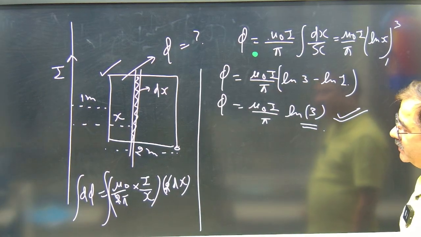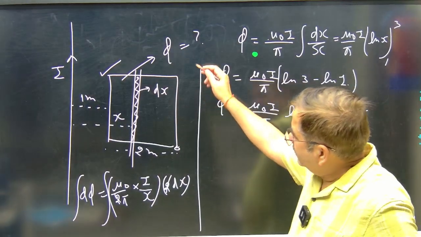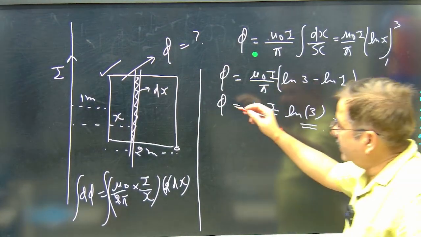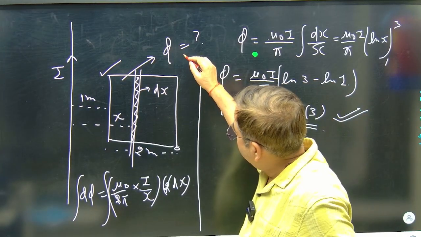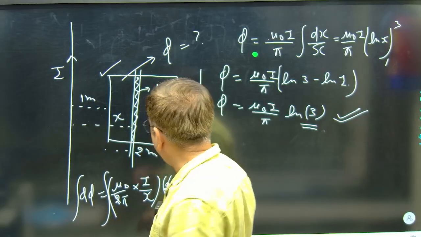Now one more interesting case can happen if this arrangement is rotated about this line. What is the flux change and phi value?